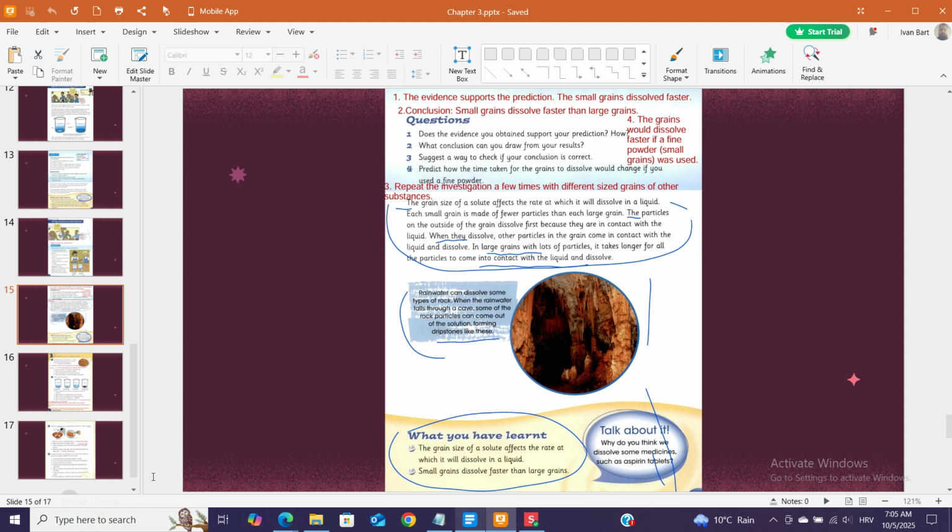Rainwater can dissolve some types of rock. When the rainwater falls through a cave, some of the rock particles can come out of the solution, forming dripstones like these. What you have learned: the grain size of a solute affects the rate at which it will dissolve in a liquid. Small grains dissolve faster than large grains. Talk about it. Why do you think we dissolve some medicines, such as aspirin tablets?